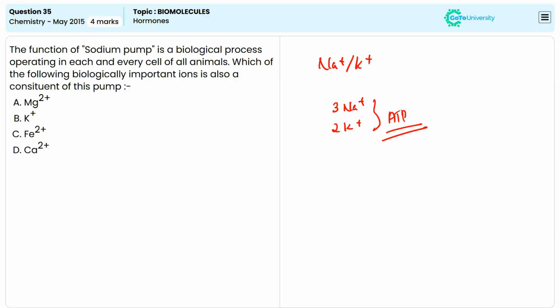So sodium and potassium ions are involved here. It means the correct answer will be option B. So go through them properly, then it will help you too much.